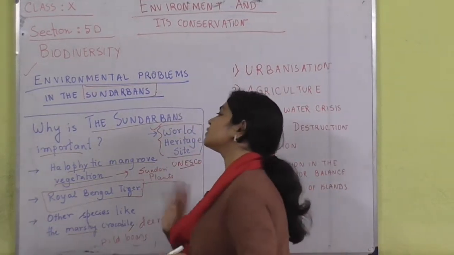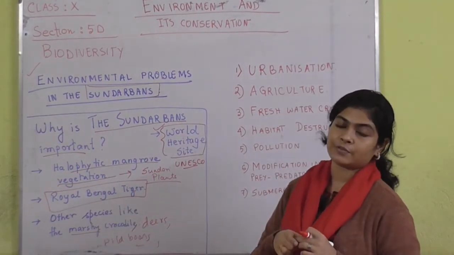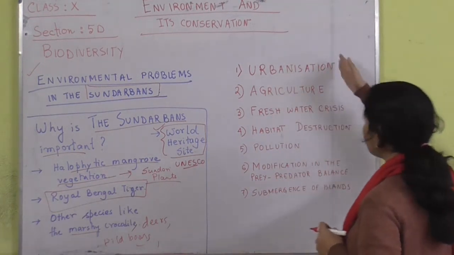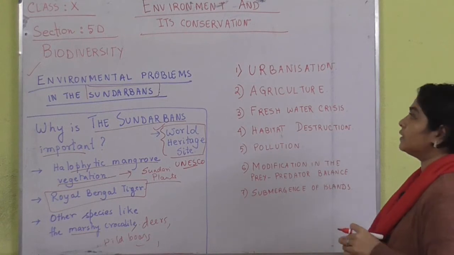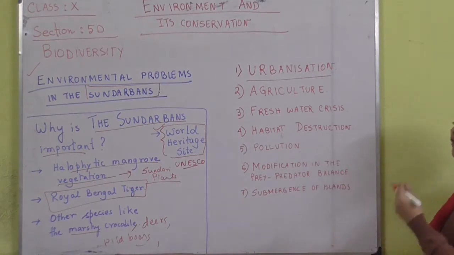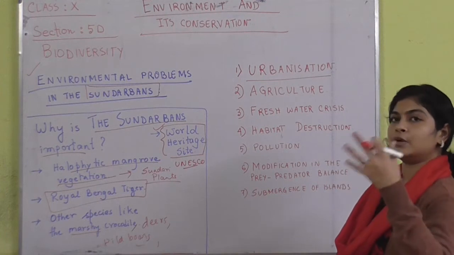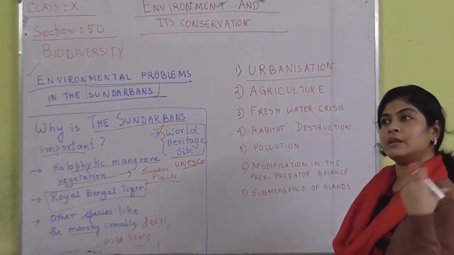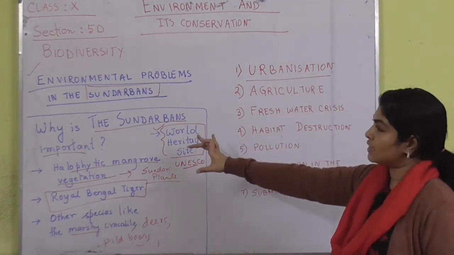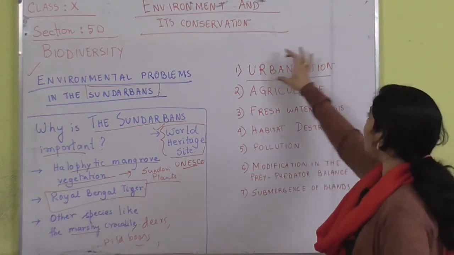But now of course, the Sundarbans is under threat. The possible reasons are just like the threats of the other biodiversity areas, but here I have listed some and I will explain each one to you. The first one is urbanization. Overpopulation is the reason. The ever increasing population is increasing the demand of people living in specific areas. So the mangrove cover is shrinking due to urbanization.